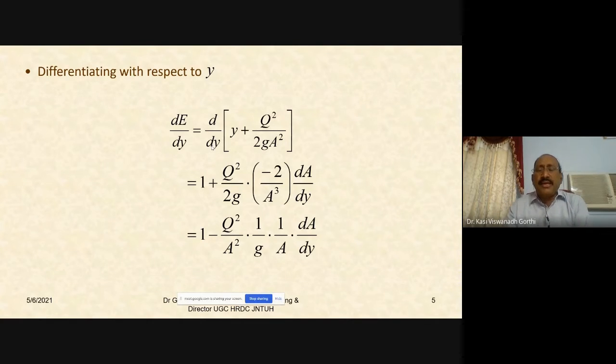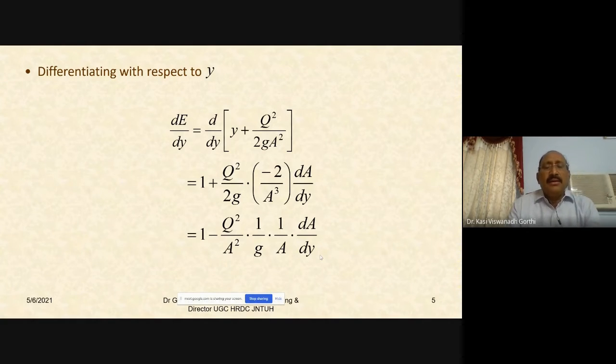So 1 by A square gives minus 2 by A cube into differential of A with respect to y, dA by dy. So this becomes 1 minus q square divided by A cube, which has been subdivided into A square and A square and A. So q square by A square, the 2 gets cancelled, 1 by g into 1 by A is left here, into dA by dy.